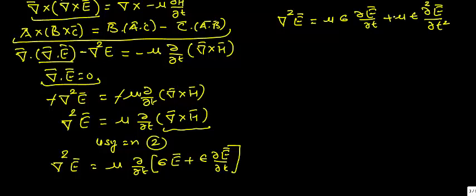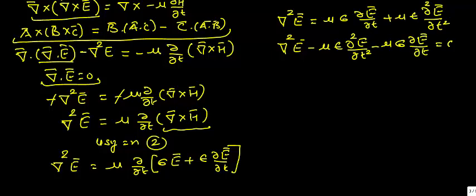It can be rearranged as ∇²E − με ∂²E/∂t² − μσ ∂E/∂t = 0.